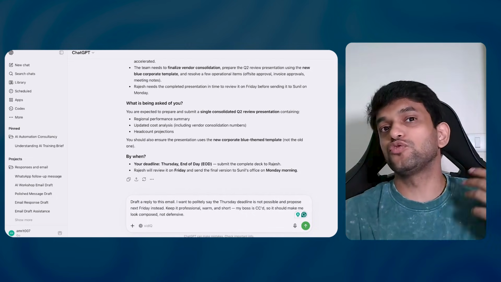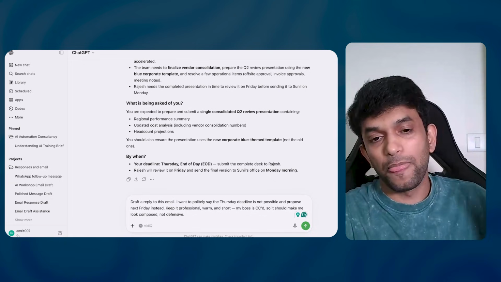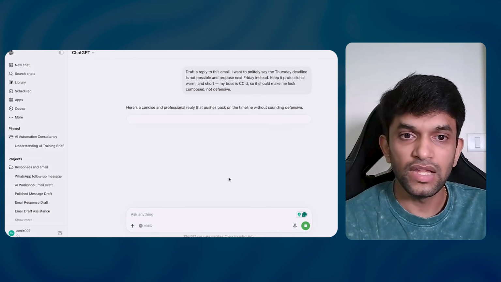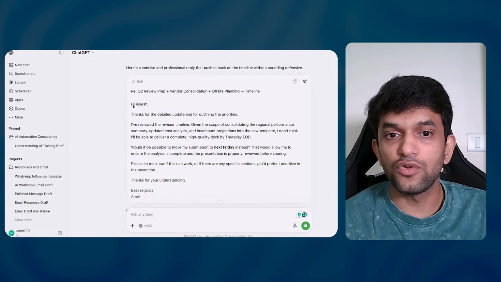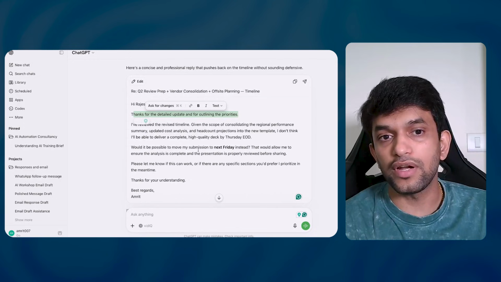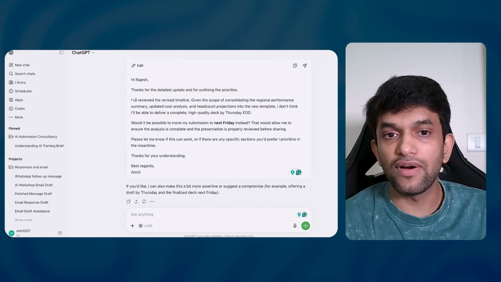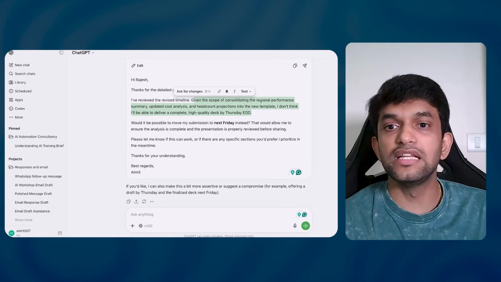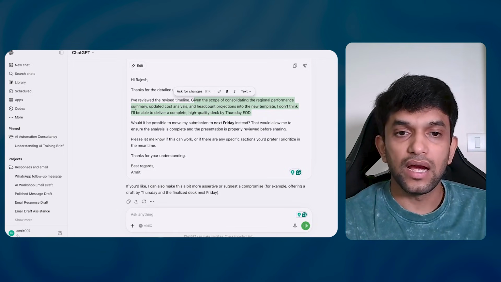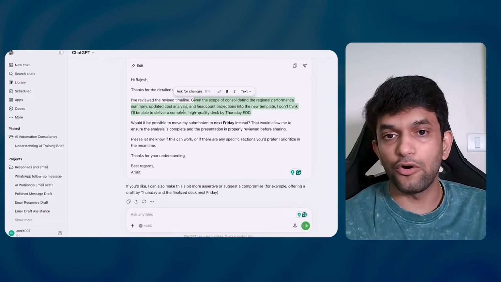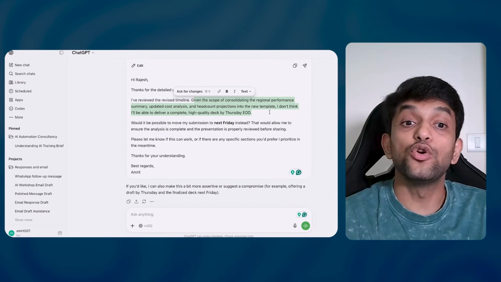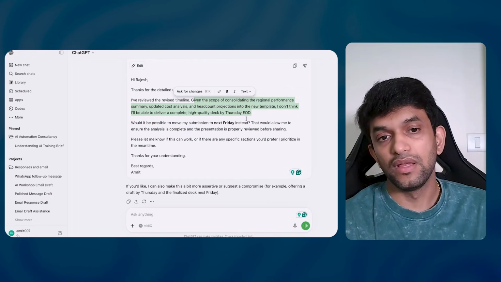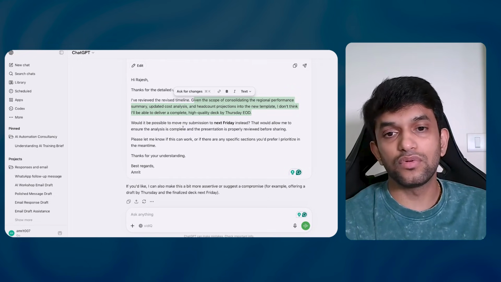So sometimes, it used to take me a lot of time to think through all these emails. But I can use AI. Let us see the magic over here. It's saying, Hi Rajesh, thanks for the detailed update and for outlining priorities. I have reviewed the revised timeline. Given the scope of consolidating the regional performance summary, updated cost analysis and headcount projections into the new template, I don't think I will be able to deliver a complete high quality deck by Thursday. Would it be possible to move my submission to next Friday instead?